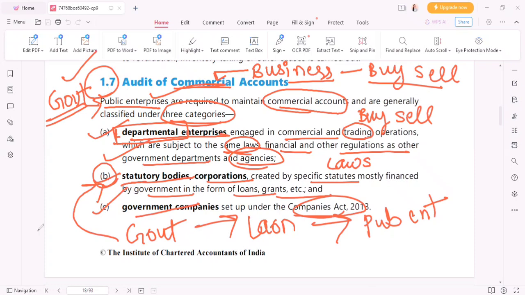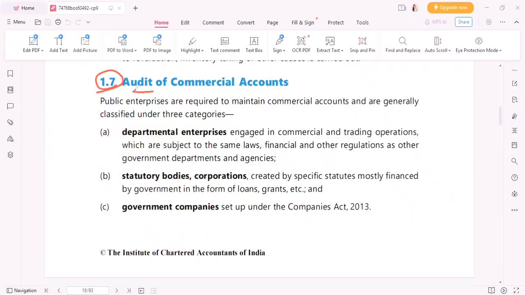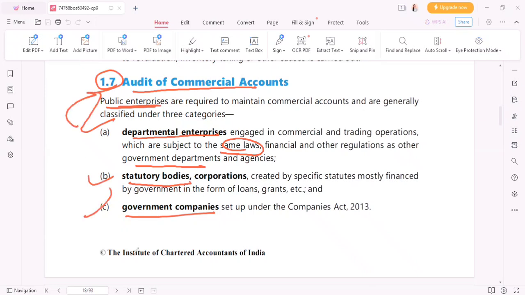So from this particular 1.7 part, what we understand is that public enterprises involve what? Departmental enterprises which follow the same laws, regulations as government departments. Second, what we saw, that statutory bodies are also involved. And third is government companies. So all these three are called public enterprises, right? And these are the three different categories. So this question can come in the exam. What are the categories of public enterprises which are required to maintain commercial accounts? So you must know these three categories.